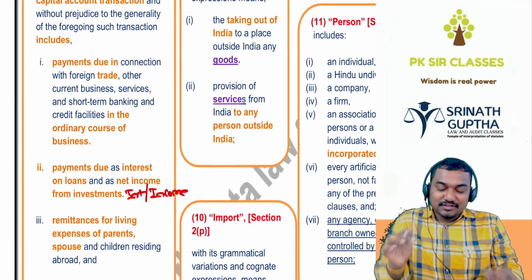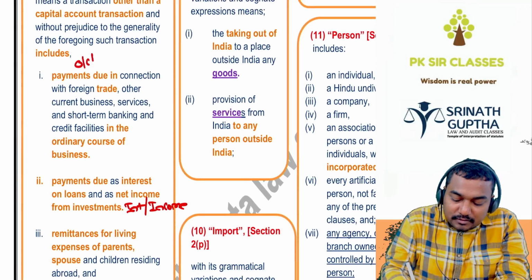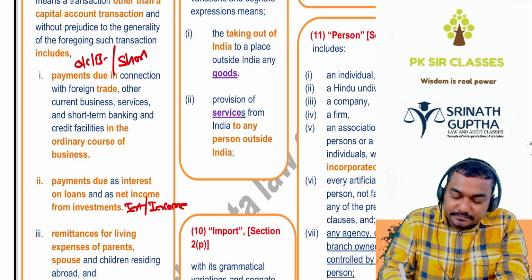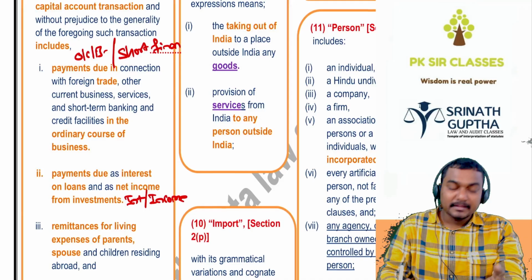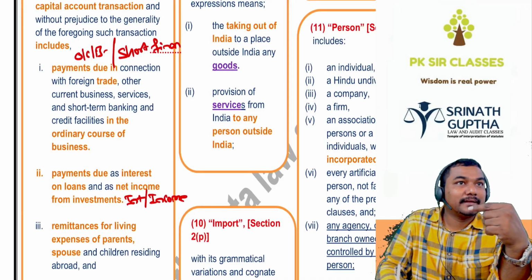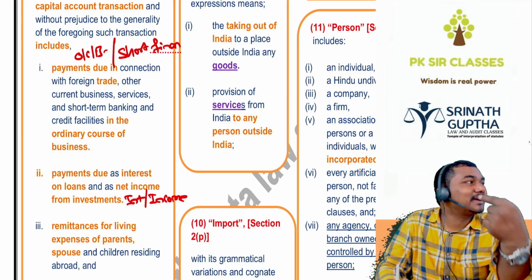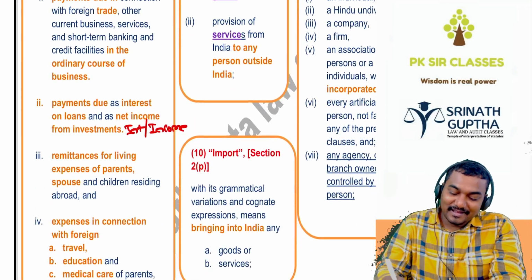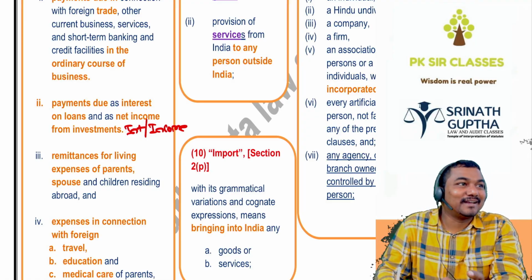Yeah. So first one, payments in the ordinary course of business and short-term financing: 2 months, 3 months, 4 months. For current account transaction, you have to pay interest on the loan, or you have to get the income from the investment. Both are current account transactions.